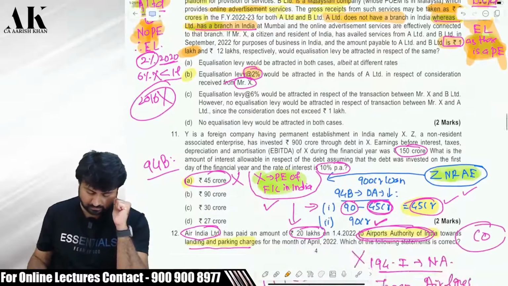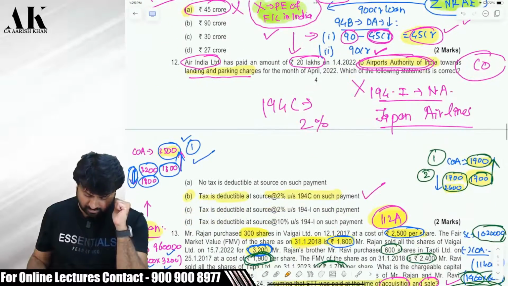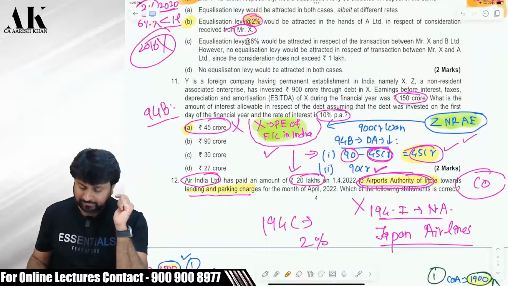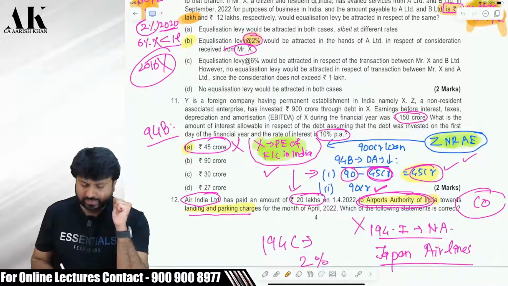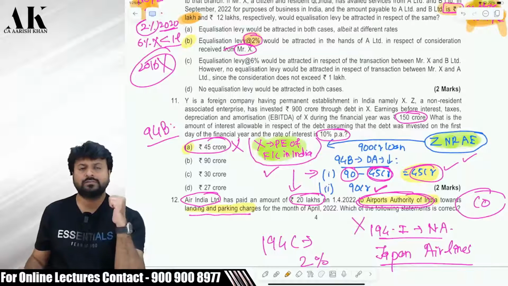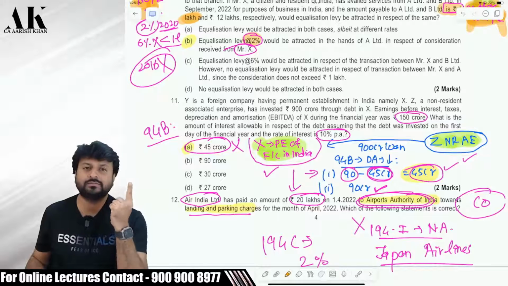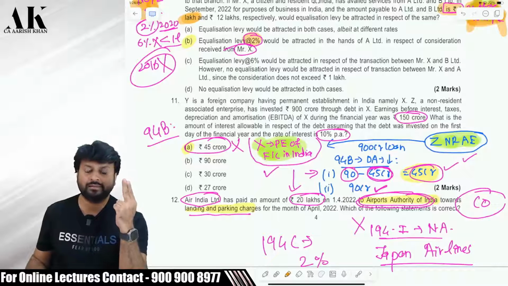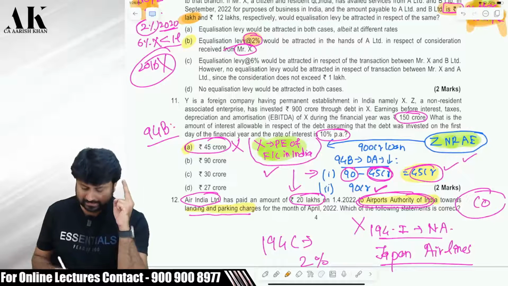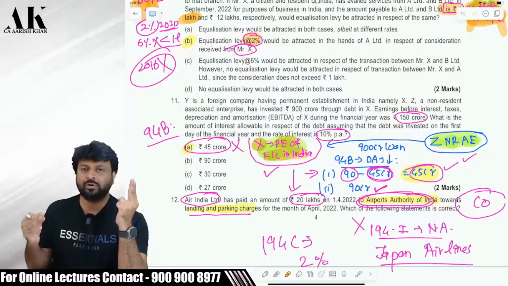Okay. Now, next question is based on 94B. When is 94B applicable? Limitation of interest. In case of 94B, the borrower has to be either of two. First, the borrower has to be an Indian company. Second, the borrower has to be a foreign company having a permanent establishment in India. So we come under the second case. This is a foreign company which is having a PE in India. So it's an eligible borrower.